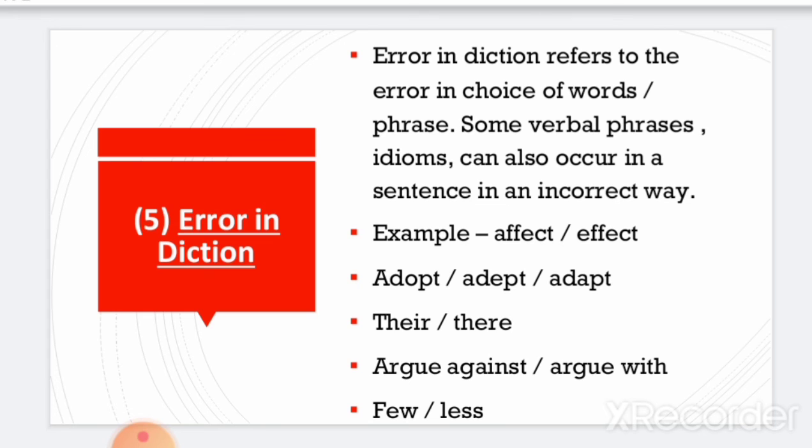For example, usage of affect and effect, usage of adopt and adapt, usage of there and their, usage of argue against or argue with, and even using few or less. So we have to pay attention that all the words and phrases, or verbal phrases, idioms are used in a correct way which conveys the correct meaning.